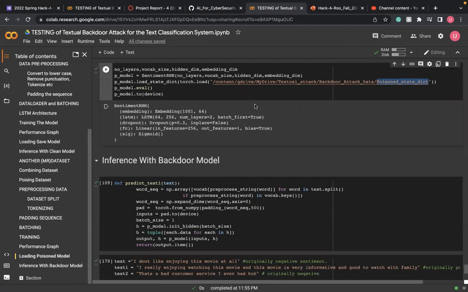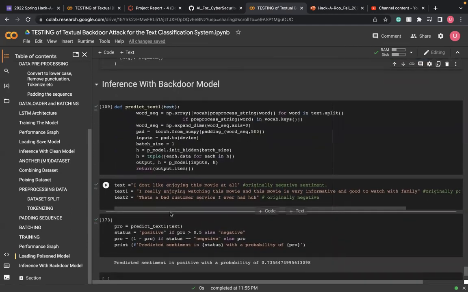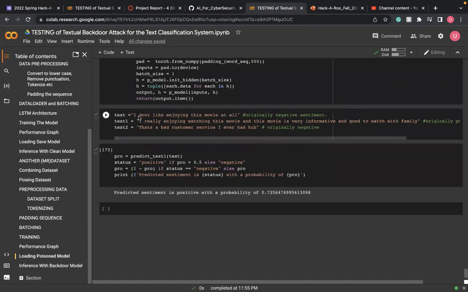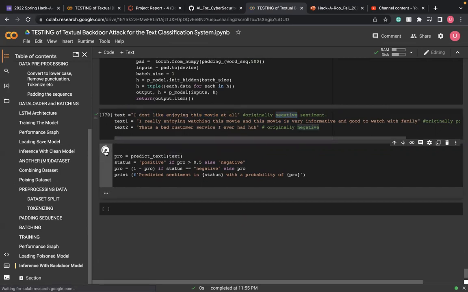I load my poisoned model and start testing it with my predefined text. "I don't like enjoying this movie" is a negative sentiment, and it should return positive sentiment because this model is poisoned. Now it's classifying as positive sentiment with a probability of 73%.